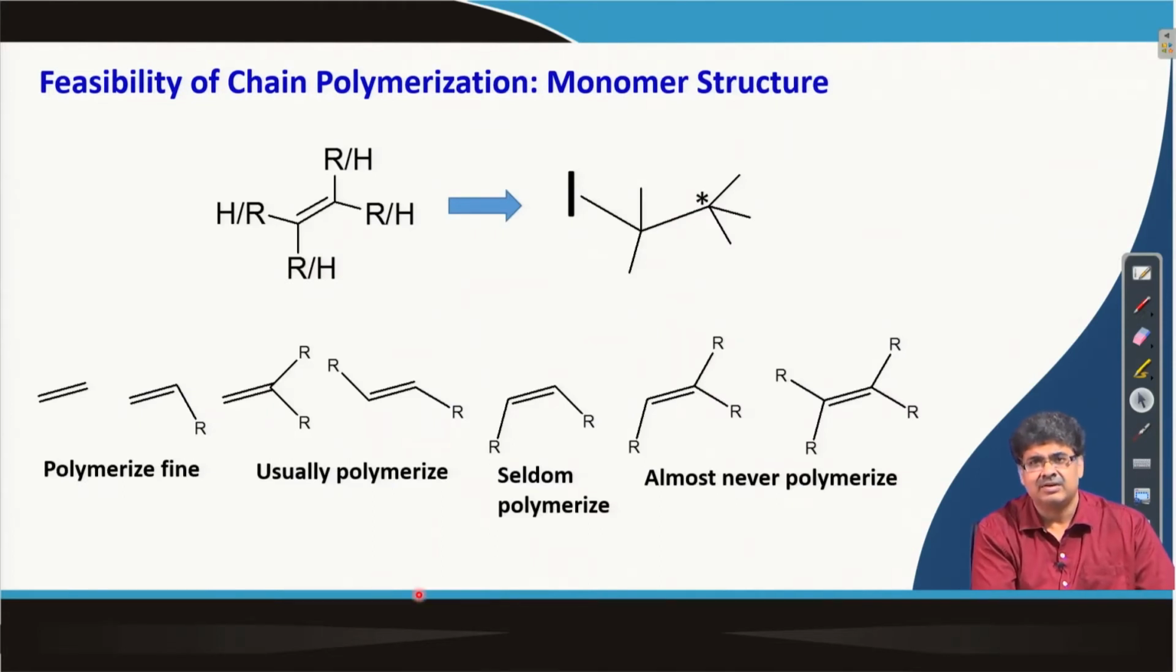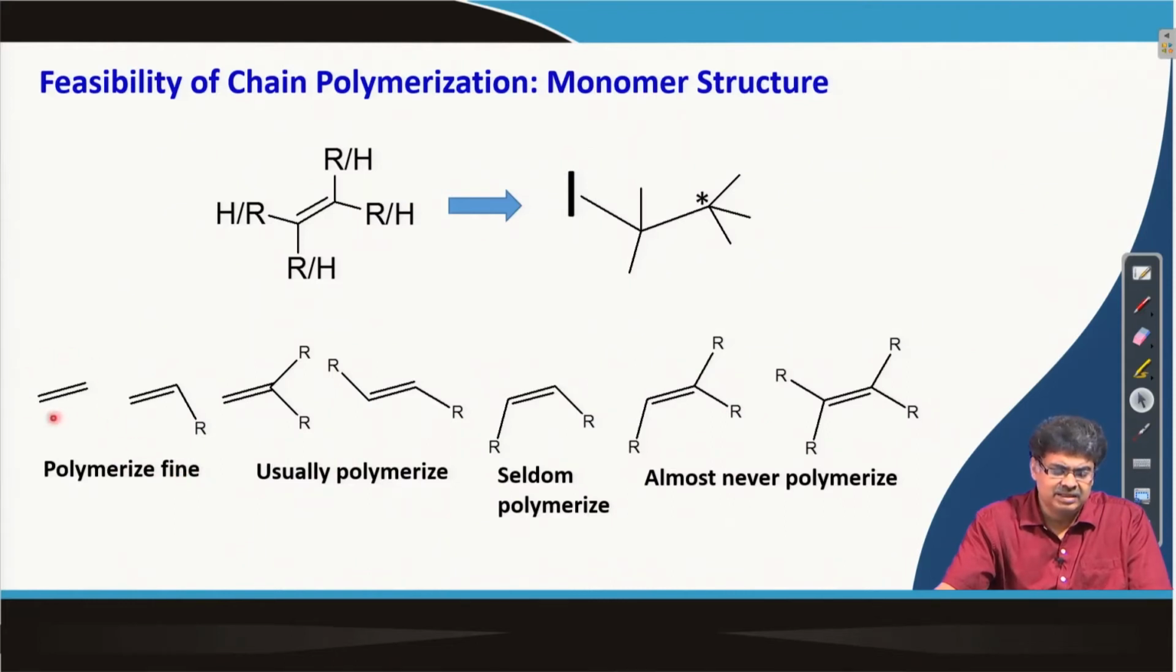Now, we talked about electronic stabilization. Sterically also it has to be feasible. For example, if there are more substitutions around the double bond, then it is very difficult for this type of monomer to polymerize. So, it basically almost never polymerizes, and if there is no substitution or a single substitution, it polymerizes very easily.